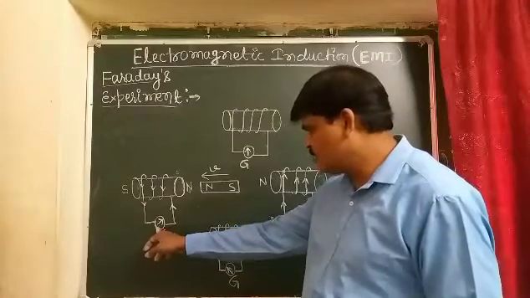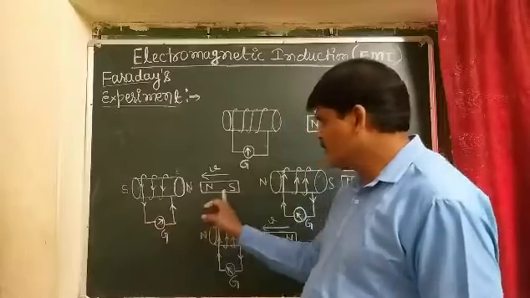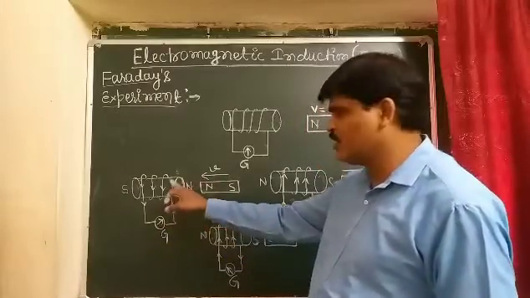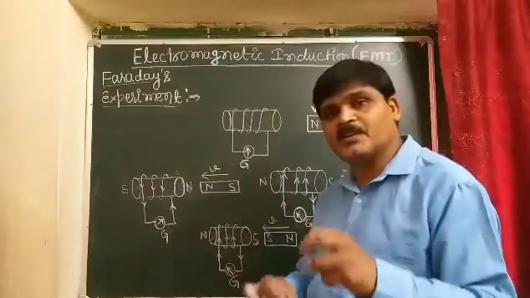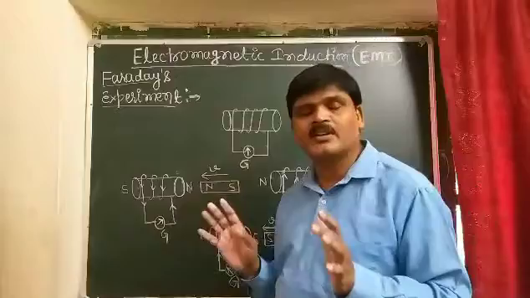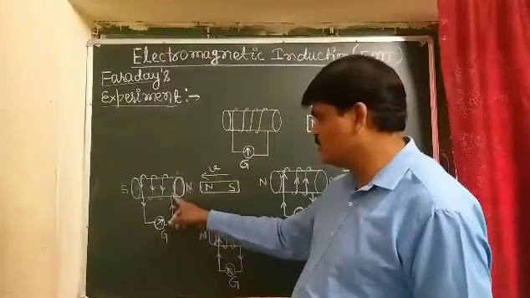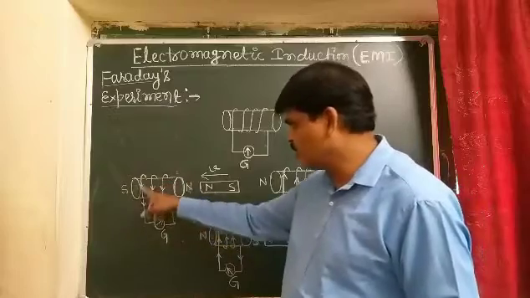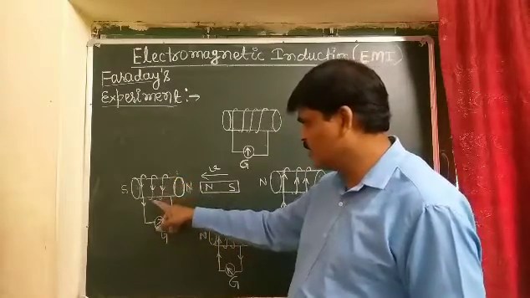If the galvanometer is deflected, it means there is generation of electric current in this coil, and the direction of the current produced in this coil is anti-clockwise.